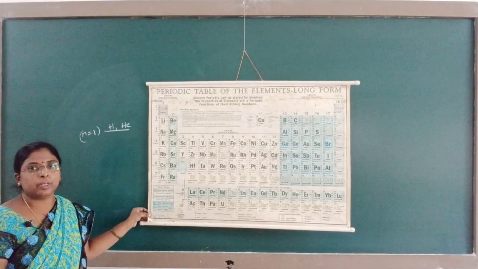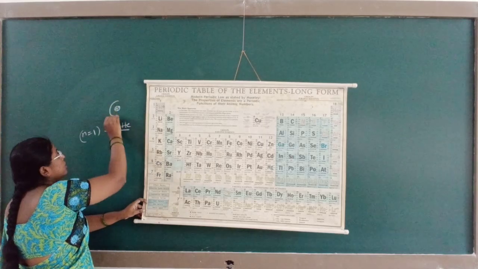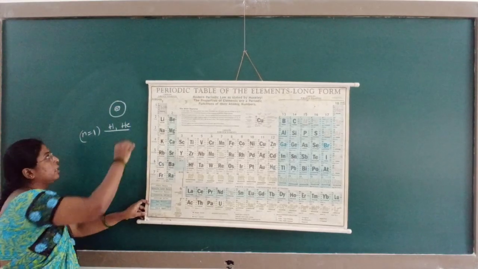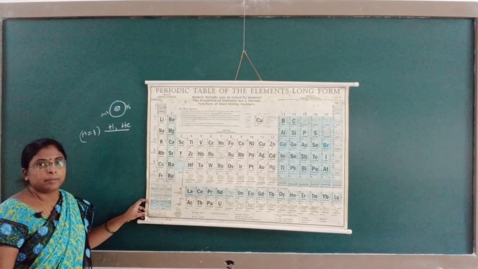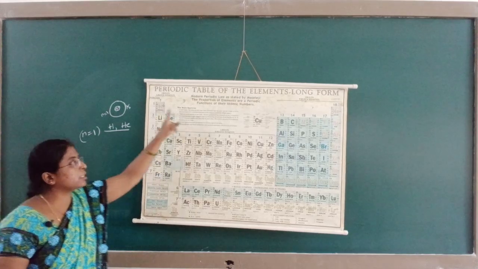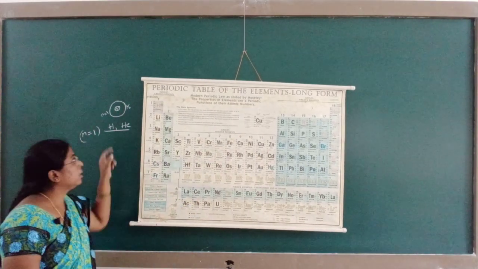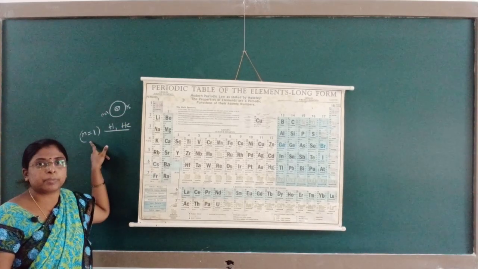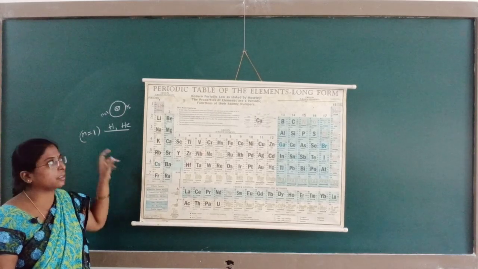These elements have only one shell, that is the K shell. N represents the principal quantum number, and it indicates the number of shells present in that period.